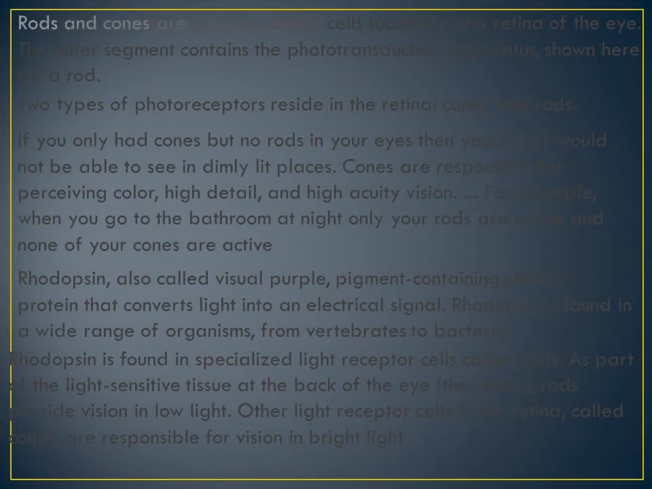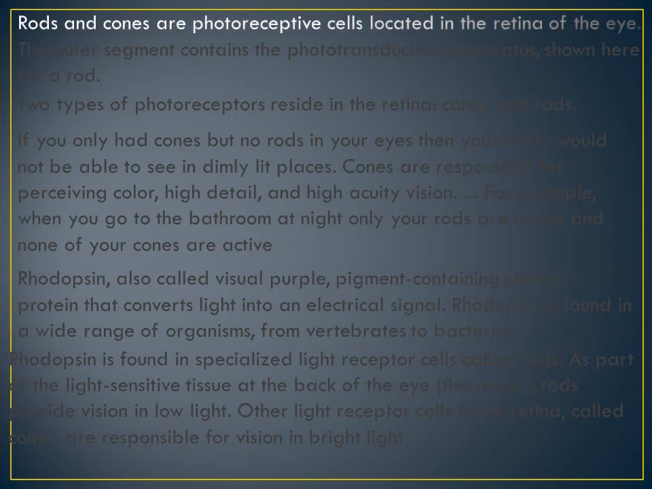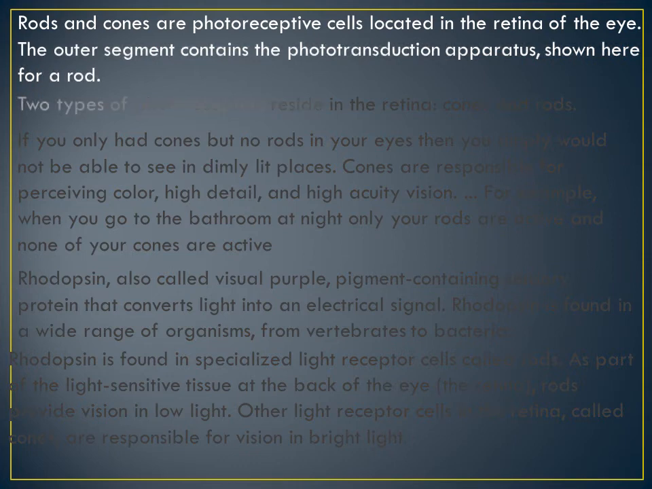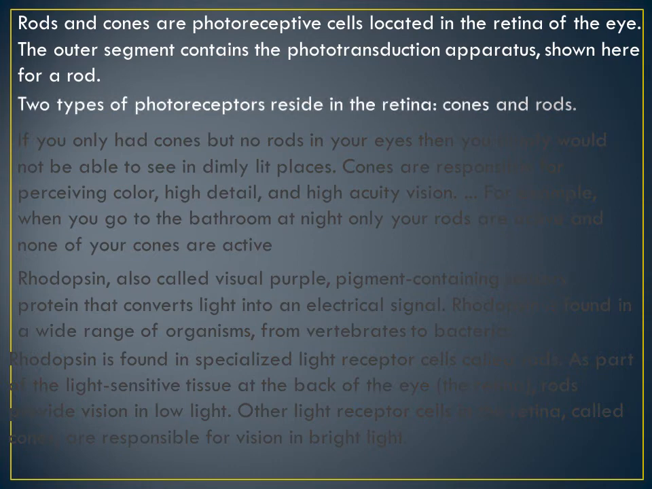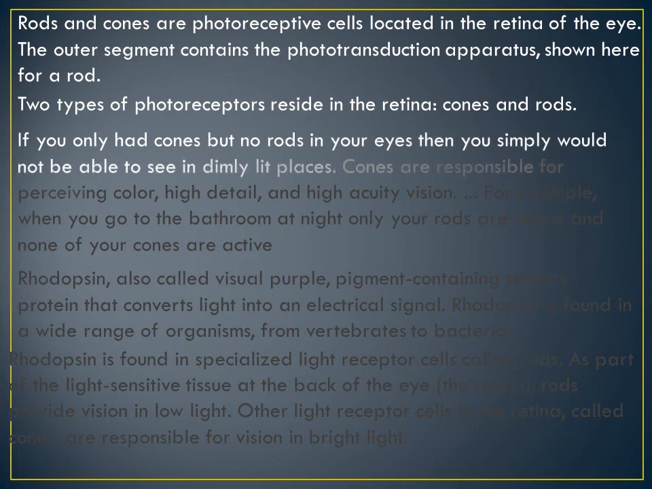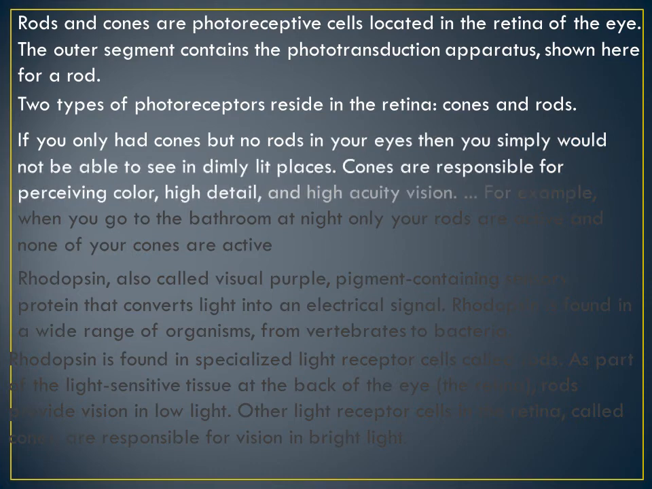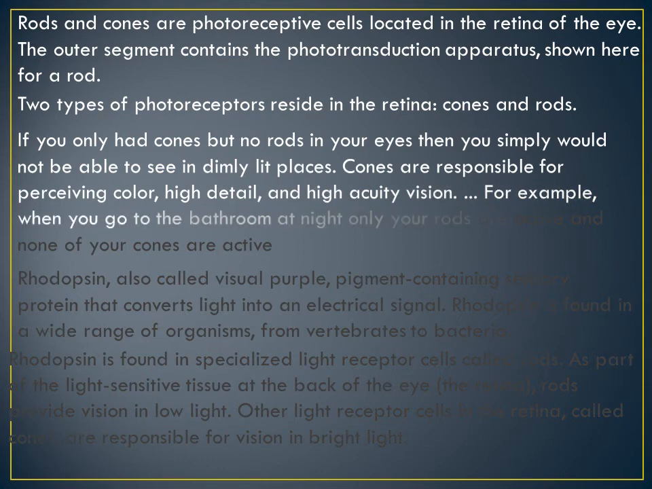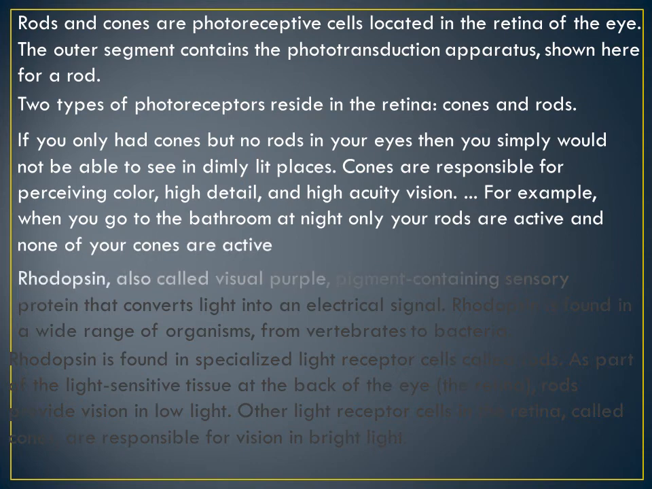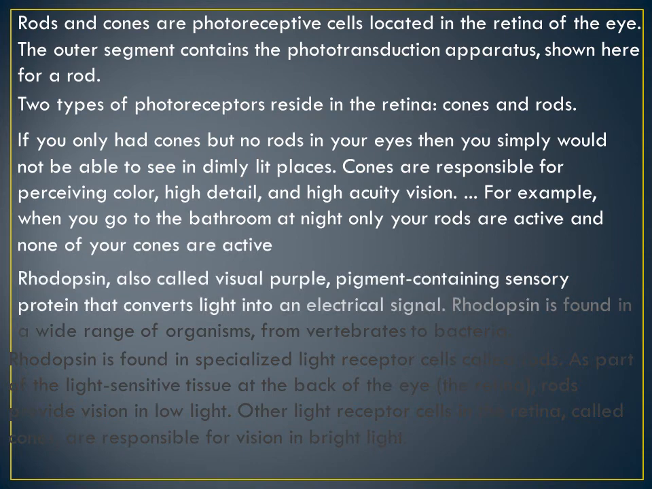What are rods and cones? How are they important? Rods and cones are photoreceptive cells located in the retina of the eye. The outer segment contains a phototransduction apparatus, shown here for a rod. Two types of photoreceptors inside the retina are cones and rods, as we said. If you only had cones but no rods in your eye, will it work properly? No. Then you simply would not be able to see in dimly lit places. No rods, no vision in dim light. With cones you can see in bright light.